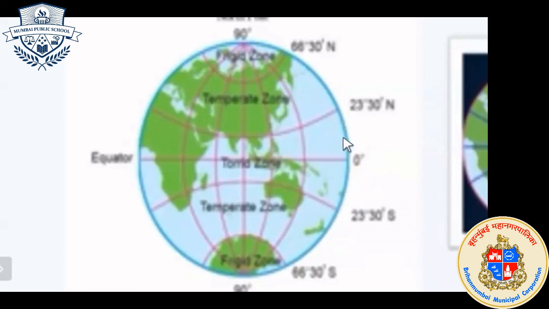Okay, next, from 23 degree 30 minutes north to 66 degree 30 minutes north, this region will receive slanting sun rays, and same as in the south, 23 degree 30 minutes south to 66 degree 30 minutes south, it will also receive slanting sun rays, and the polar region will receive extremely slanting sun rays.